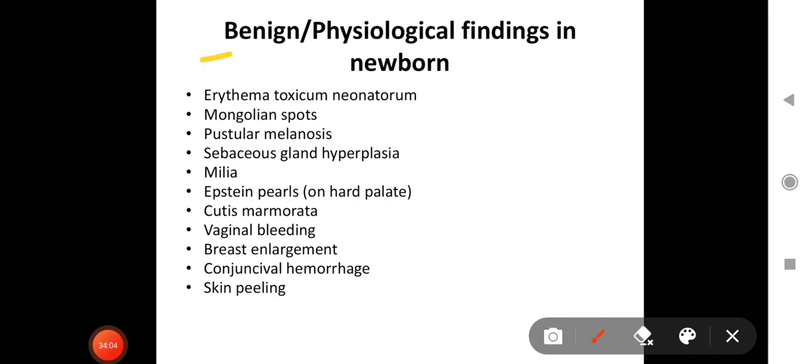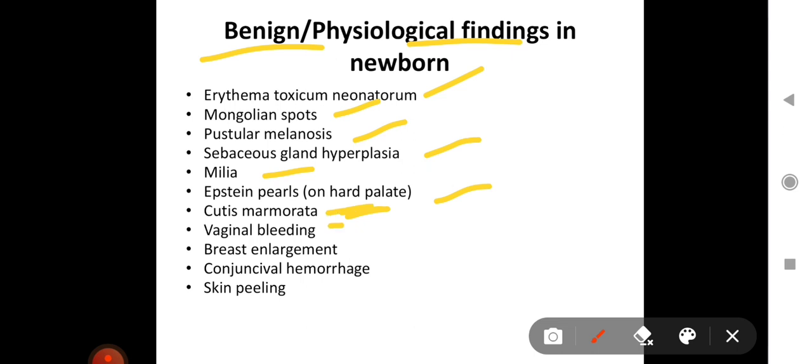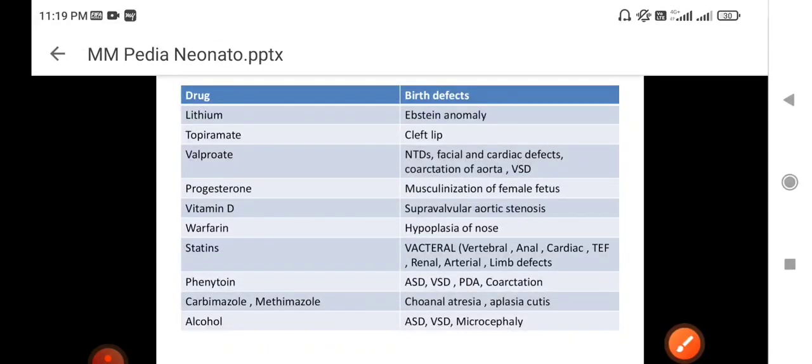Now what are the few benign or physiological findings in newborn? Erythema toxicum neonatorum, Mongolian spots, pustular melanosis, sebaceous gland hyperplasia, milia, Epstein pearls which are seen on hard palate, cutis marmorata due to cold stress, vaginal bleeding in female child, breast enlargement in both sexes can be seen due to maternal hormones, and conjunctival hemorrhage, skin peeling. These are all benign or physiological findings in newborn for which no treatment is usually required. So the questions have been asked several times.